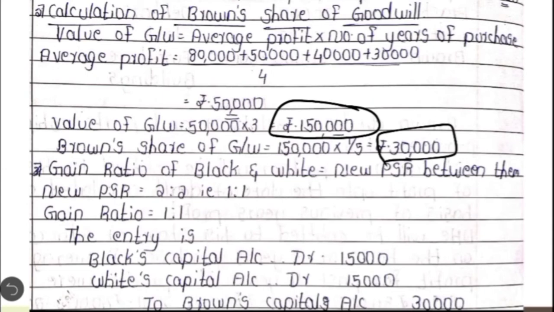So here the agreement between the deceased partner's executor and the remaining partners says that out of the final balance of 50,400, 5,400 has to be paid to the executor immediately, and for the remaining amount, 50,400 minus 5,400, you will have a balance of 45,000. So the remaining balance of 45,000 will be paid in 3 yearly installments.